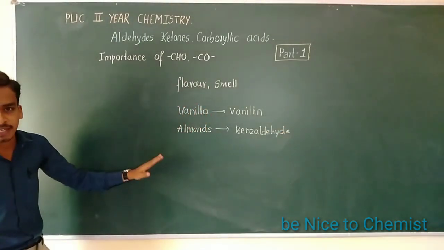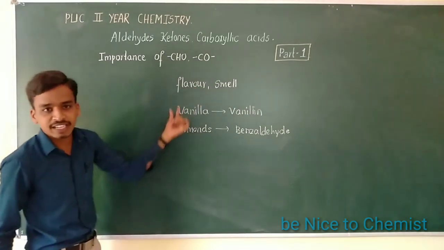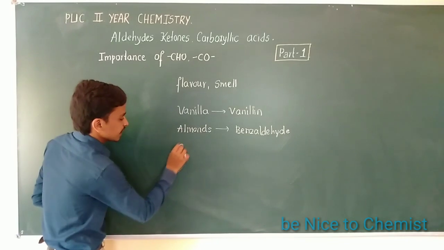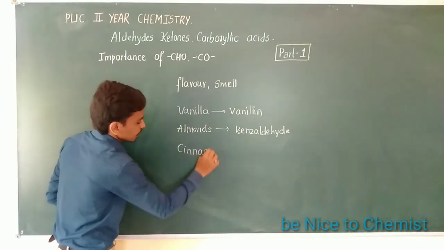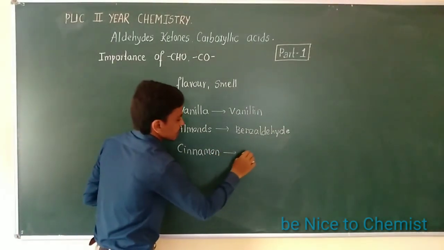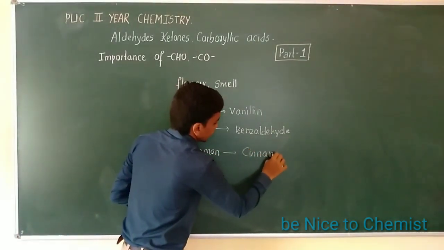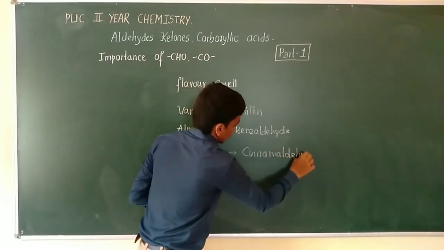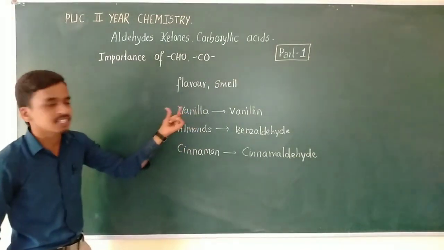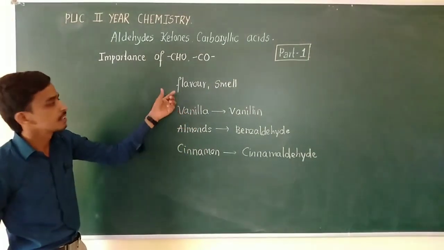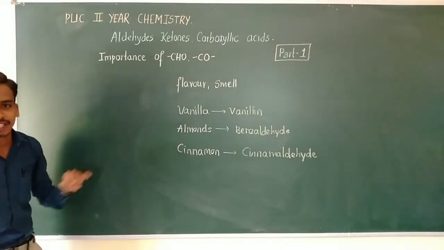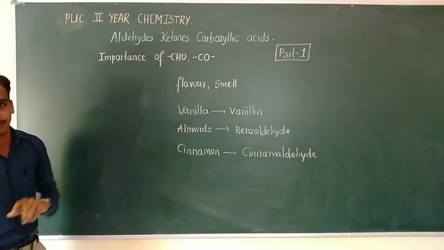There are several such examples with flavoring and smelling properties. Another example is cinnamon, a spicy ingredient, which contains cinnamaldehyde. These are some important aldehydes and ketones present in our daily food as flavoring agents and smell compounds. Therefore, it is quite important to study aldehydes and ketones.